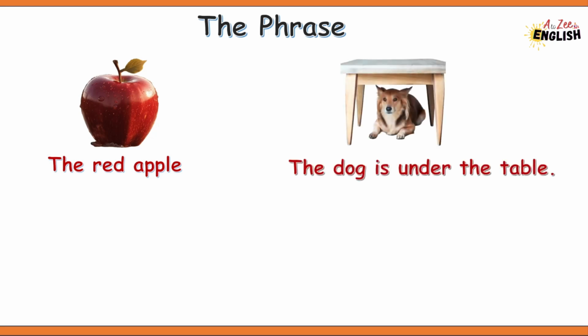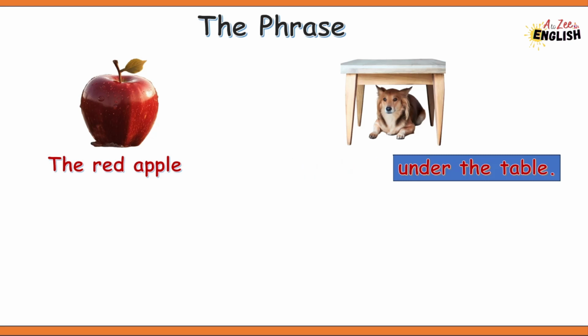Let's take another example. The dog is under the table. Imagine you are in a room and you see a dog hiding beneath a table. You might say the dog is under the table. Here, "under the table" provides extra detail about where the dog is hiding. "Under" gives us the position and "the table" tells us what it's under. But this phrase, under the table, is not a complete sentence. It is just like a puzzle piece that fits into the bigger picture of the sentence. It helps complete the idea, but it's not a full sentence on its own.